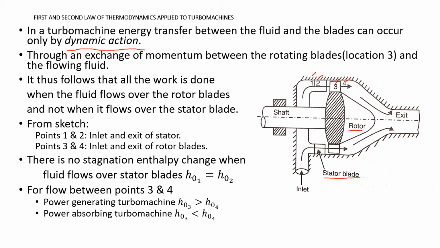So it follows that all the work is done when the fluid flows over the rotor blades, not over the stator blades. Since stator blades are fixed and rotor blades are rotating, all the energy exchange takes place in the rotor blades.